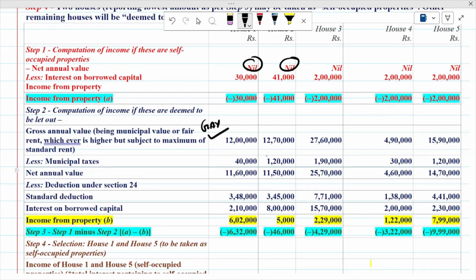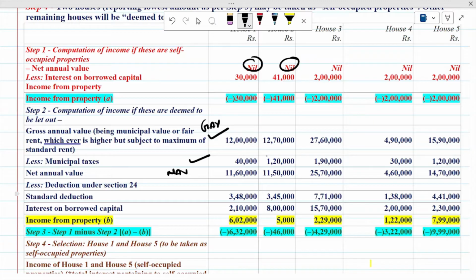Now from GAV, municipal tax is given in the question itself. So 40,000, 1 lakh 20,000, and this you have to deduct. If you deduct it from the GAV, you will get net annual value. Now you will get two deductions under section 24A.